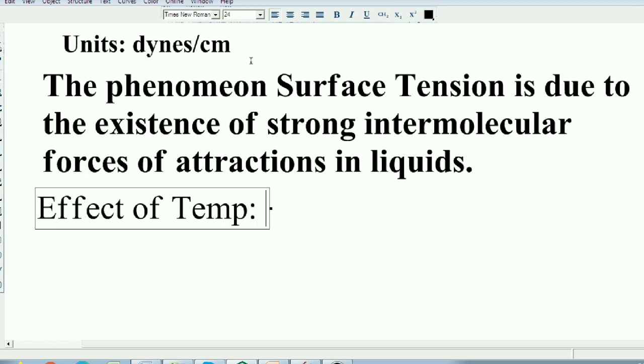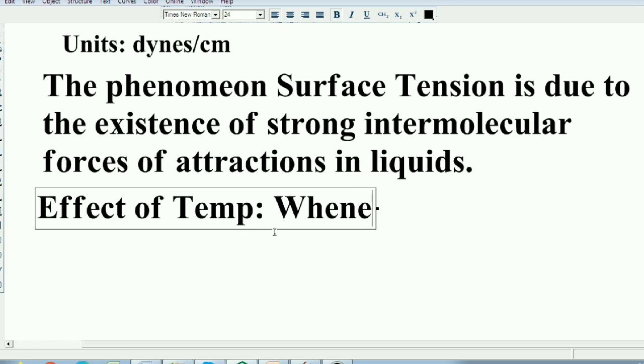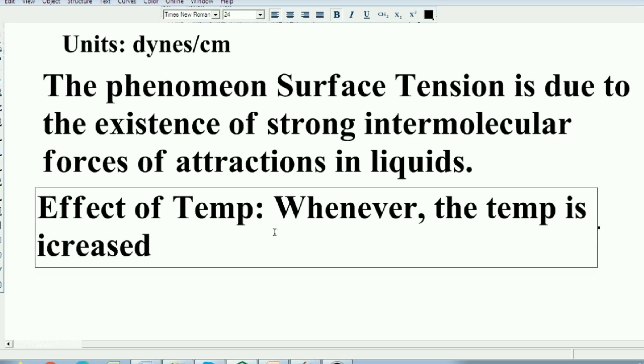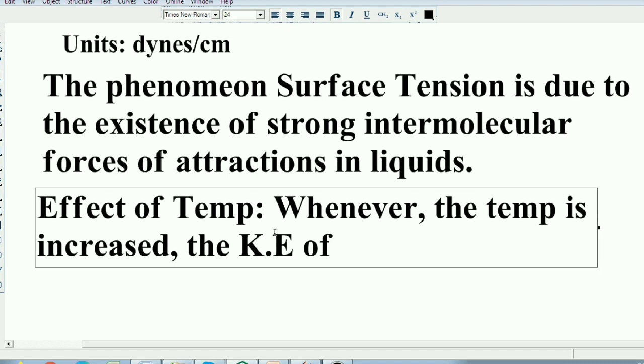Students, whenever the temperature is increased, the kinetic energy of the molecules increases.